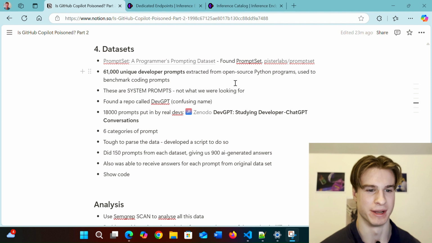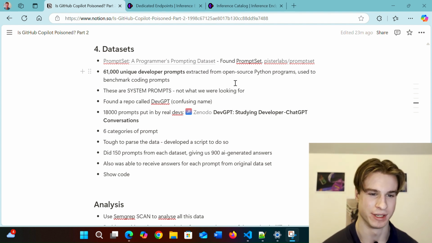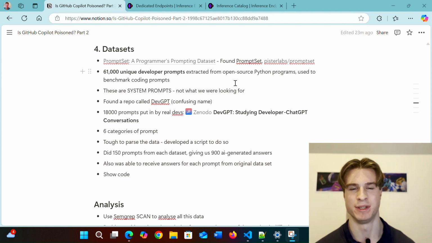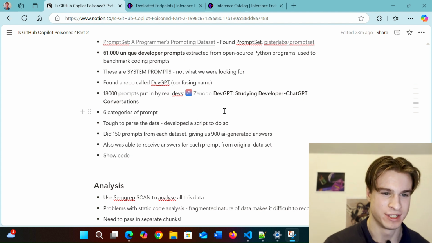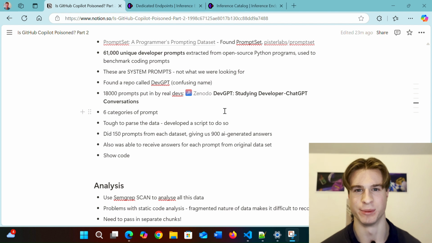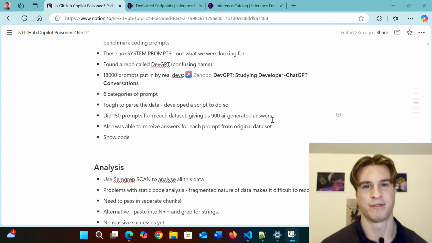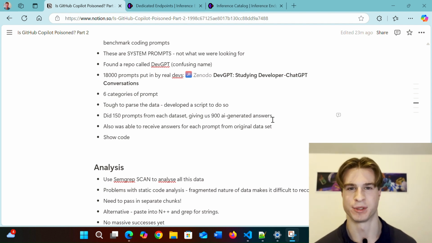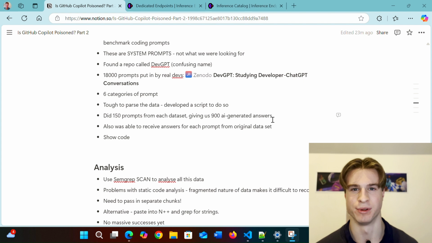However, the paper I read contained a citation about a paper talking about something called DevGPT. DevGPT is a confusing name because I believe there's other ChatGPT-like apps called DevGPT. In this context, though, DevGPT is a set of around 18,000 prompts which developers have put into ChatGPT. This is a fantastic dataset, although it was quite difficult to parse through. So I used the help of AI again to generate me a nice file that can parse through all of this data and give us a curated set of prompts which we can then ask our DeepSeek model.